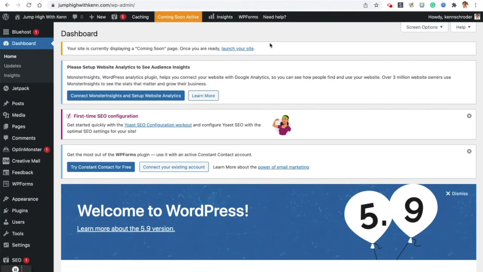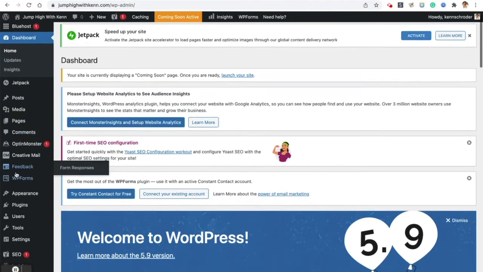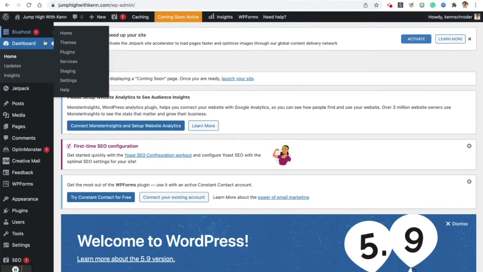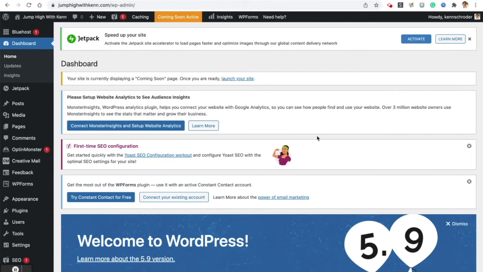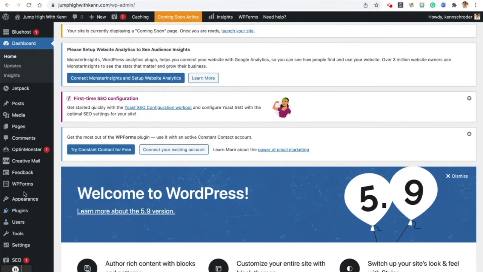And lo and behold, we are logged in back to the WordPress quote-unquote dashboard. And it's a little hairy under here because there's a lot of different plugins that were given to you when you set it up with Bluehost. And Bluehost has their own little thingy in here as well. And since WordPress is made for designers, developers, and business owners of all sorts, you have access to a lot of stuff underneath the hood, so to speak. And that can be a little bit intimidating, but in this video, I will get you to a comfortable place.